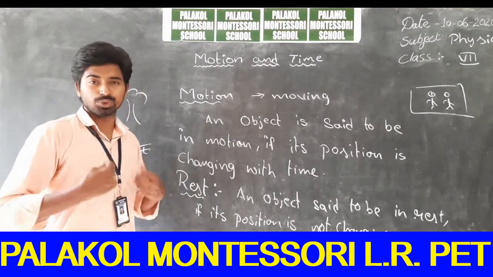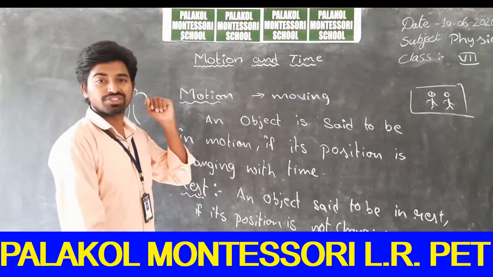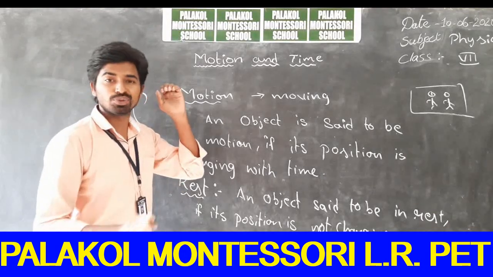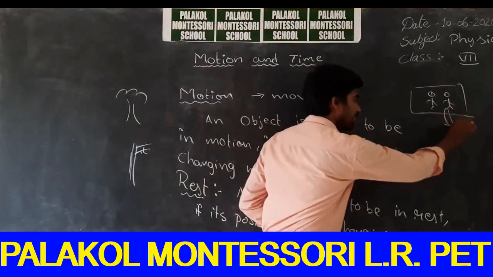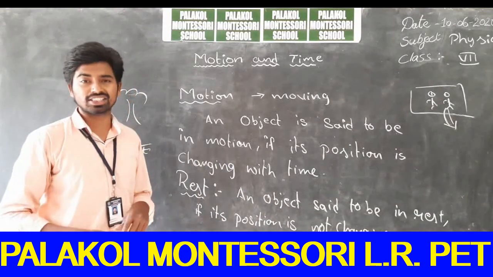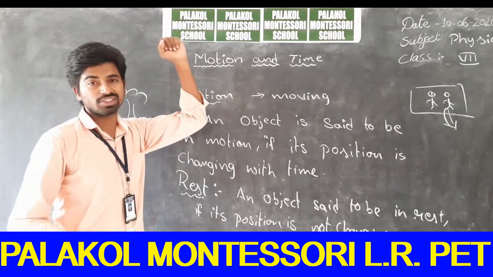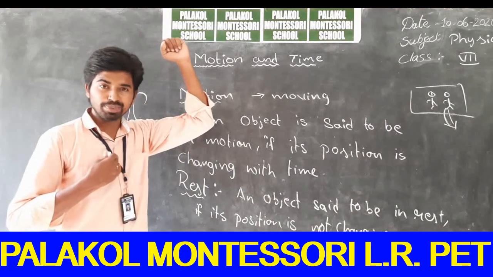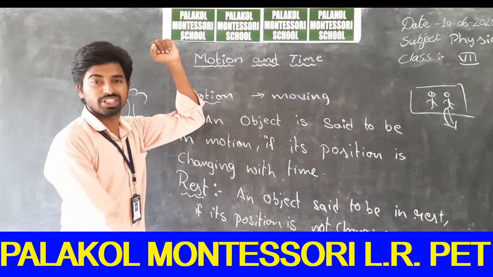With respect to you, the friend's position was not changing. He was standing in front of you only. His position was not changing, and hence your friend will be considered at rest. Why? Because he was standing in front of you and his position was not changing, and hence with respect to you, your friend was in a rest position.